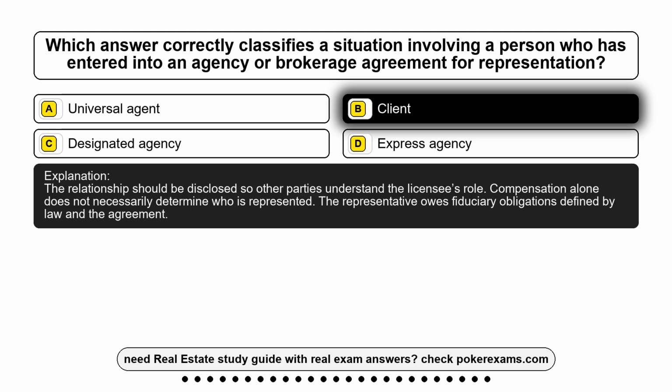The relationship should be disclosed so other parties understand the licensee's role. Compensation alone does not necessarily determine who is represented. The representative owes fiduciary obligations defined by law and the agreement.